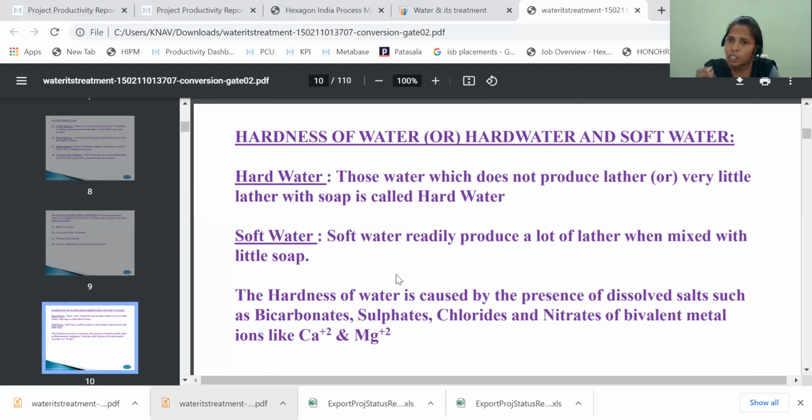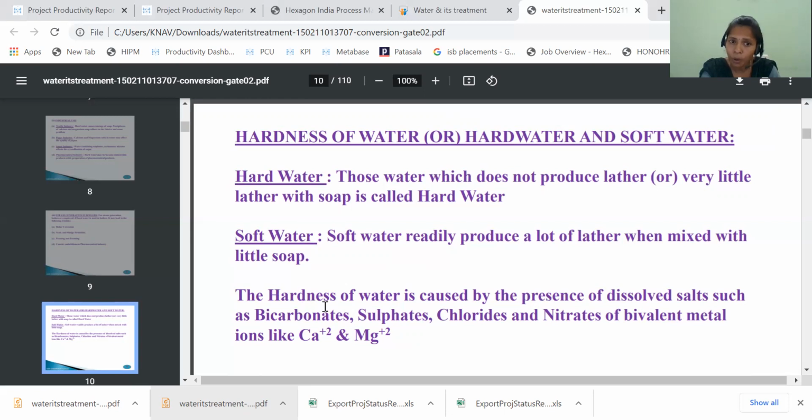Does soft water have any salts? Soft water does not have any salts. So because of the lack of salts, the soft water gives more lather with soap. Whereas the hard water gives less lather with soap due to the presence of these salts.